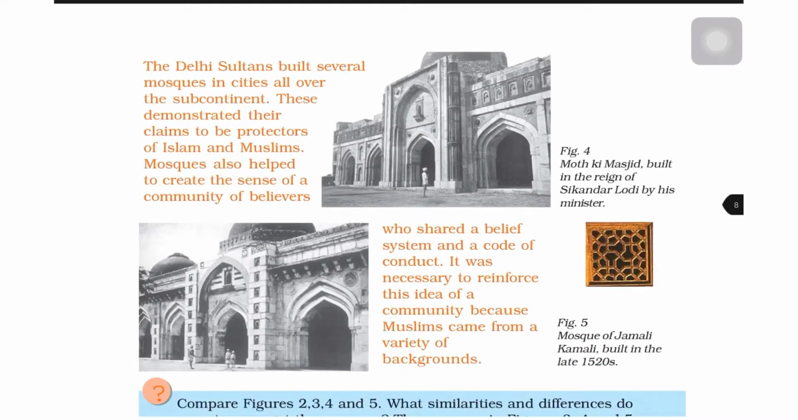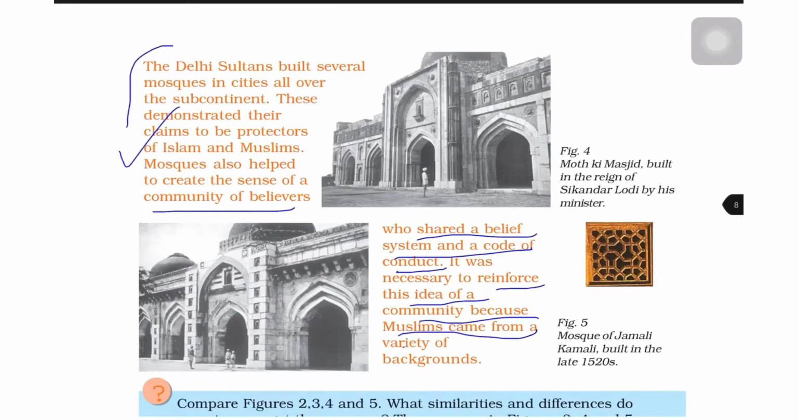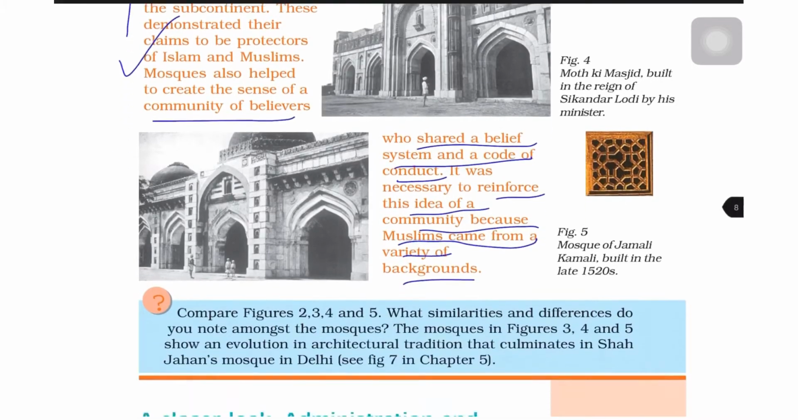Now friends, the Delhi Sultans built several mosques and cities all over the subcontinent. These demonstrated their claims to be protectors of Islam and Muslims. Mosques also helped to create the sense of a community of believers who shared a belief system and a code of conduct. It was necessary to reinforce this idea of a community because Muslims came from a variety of backgrounds.